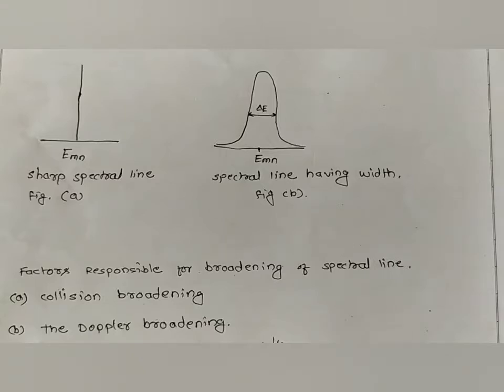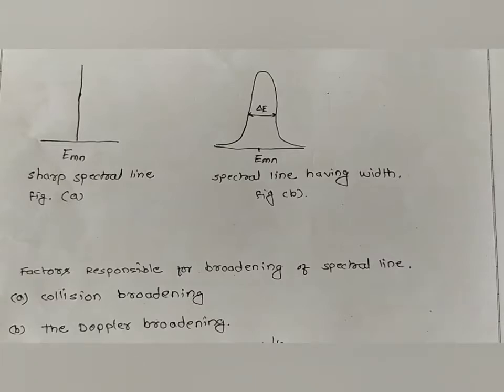It is like a person standing on the railway station observing that the train is moving, and a person inside the train finds that the station is moving. Like that, when the particle moves towards the observer, its frequency measured by the instrument is found to be more, and when the particle is moving away from the observer, the frequency measured is found to be less. That difference in frequency is called the Doppler broadening.